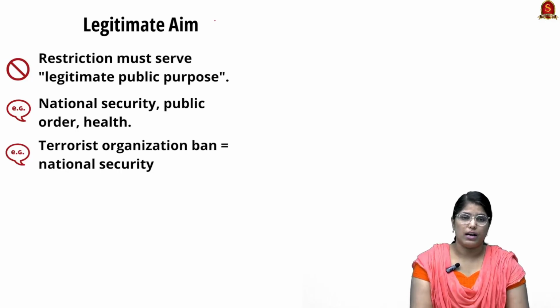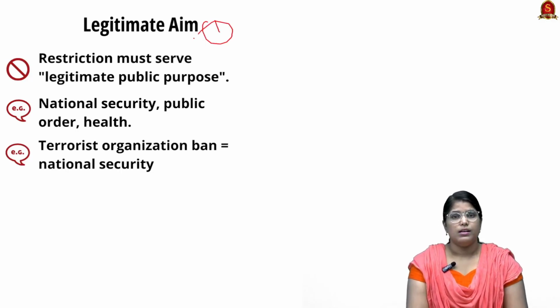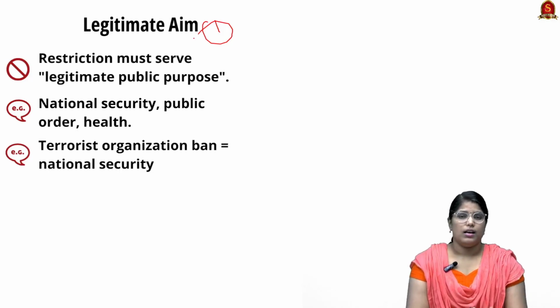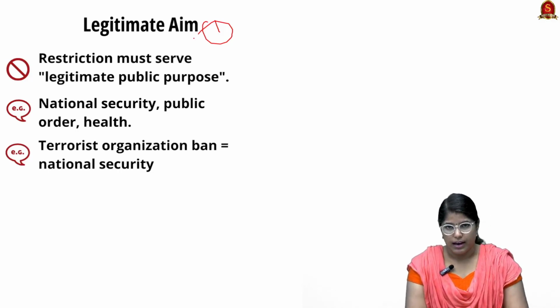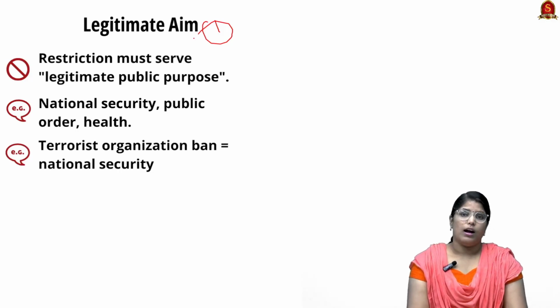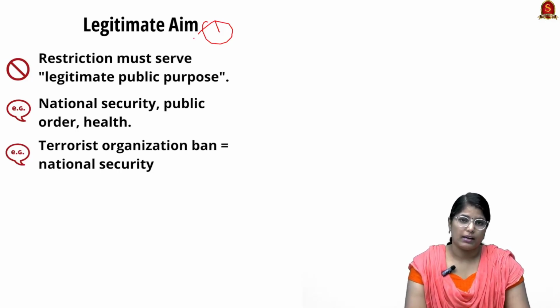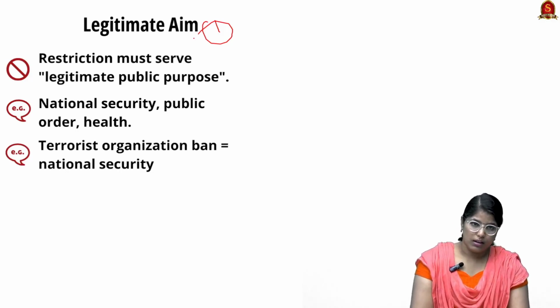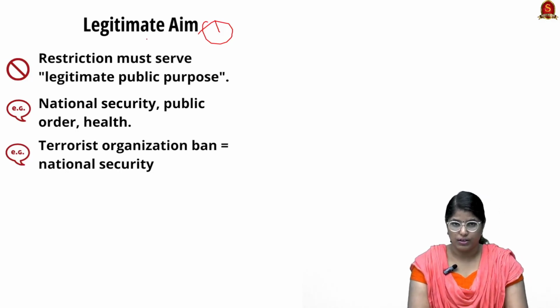The first one is the legitimate aim. See, whatever action it might be, I'm not talking about only legal action but also ethical actions, if the intention behind the action is right, then the particular thing is right. So this is what the legitimate aim speaks about.